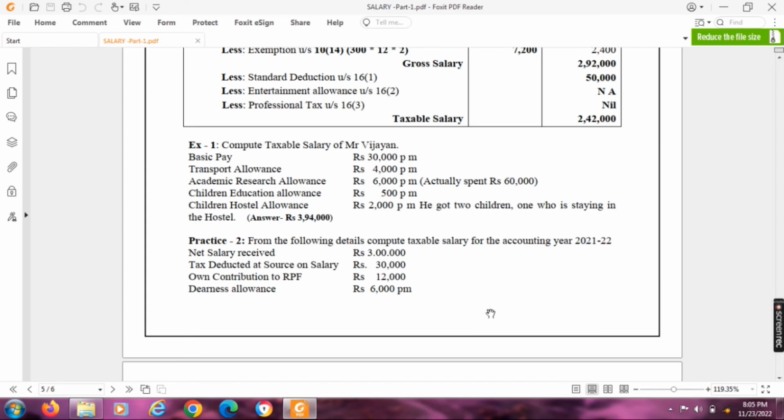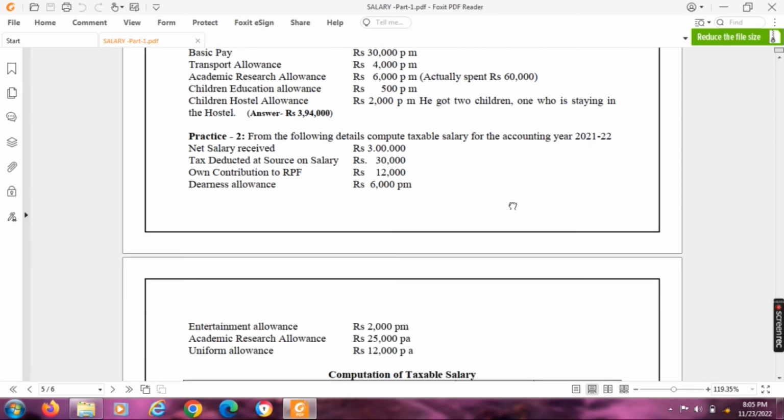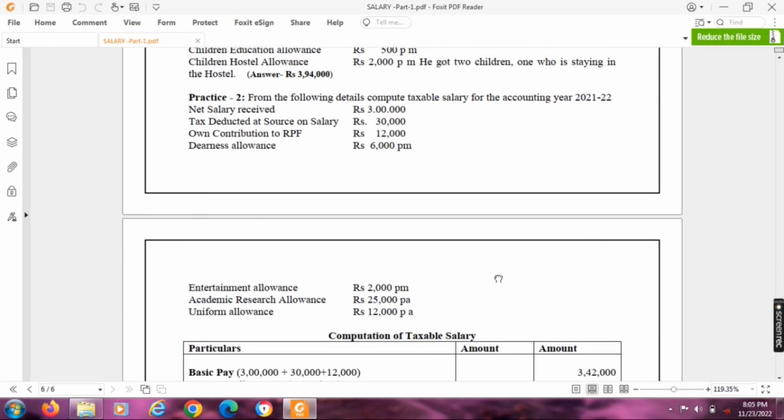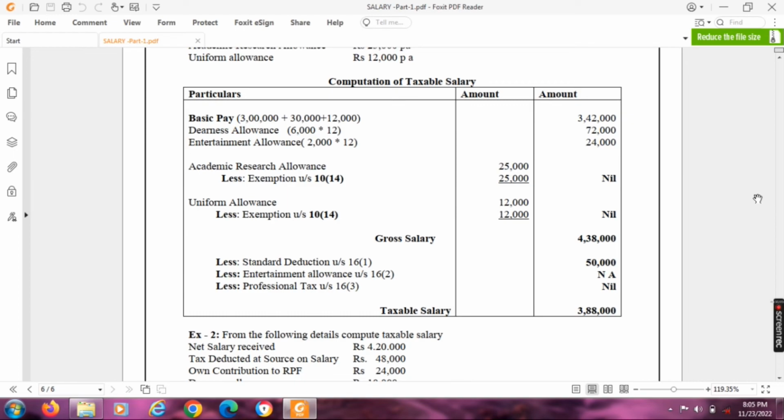It is only the DNS allowance. No information about whether this DNS allowance is forming part of basic pay or counted for retirement benefits. No information. So we simply have to treat it as DA only. It is not DP. Next, entertainment allowance 2,000 per month. Academic research allowance 25,000 per annum. Uniform allowance 12,000 per annum. How to compute taxable salary? Let me go for the solution.